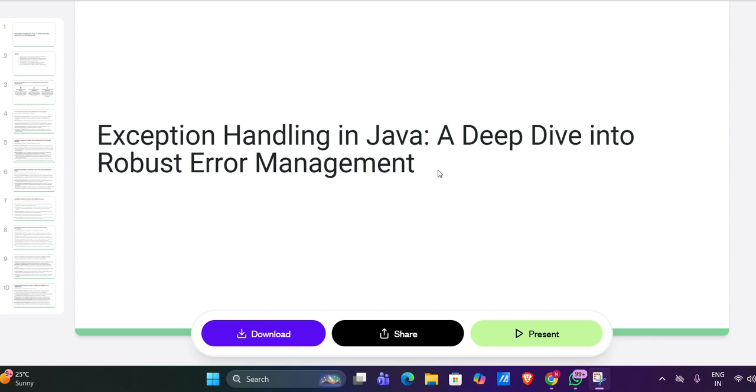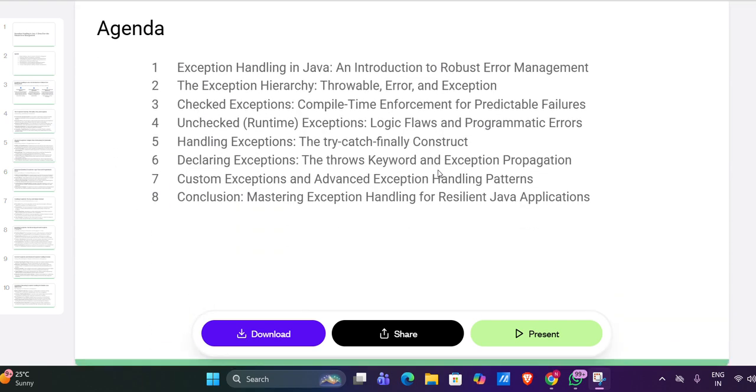Today we are learning the exception hierarchy. We will learn why Java forces you to handle some errors, called checked, but ignores others, called unchecked. Now let's move to that.